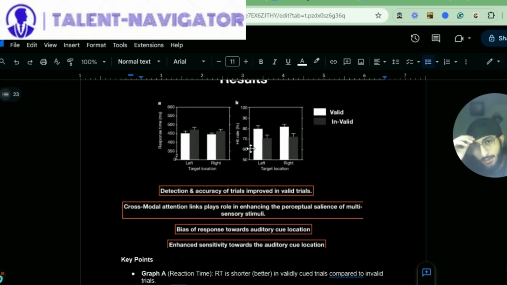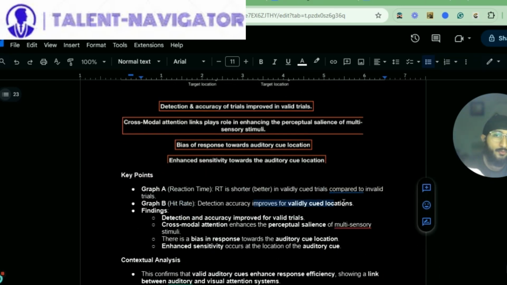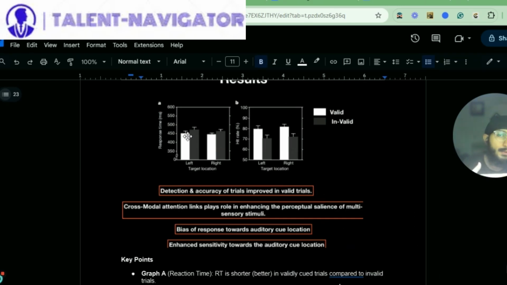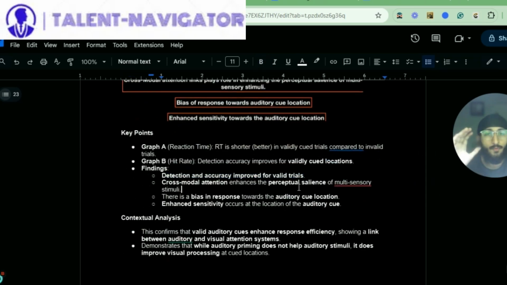Now graph B is hit rate versus target location. Detection accuracy improves for validly cued locations. Obviously, if the reaction time is less, the hit rate, or the accuracy, would be higher. Therefore, the white bar in both left and right is higher than the invalid ones. So findings: detection and accuracy improve for valid trials. Cross-modal attention enhances perceptual salience of multisensory stimuli.